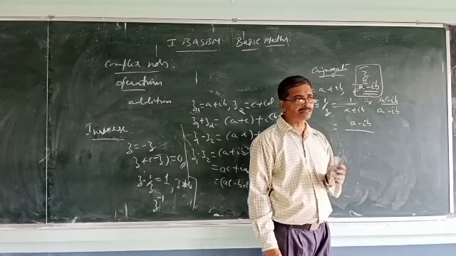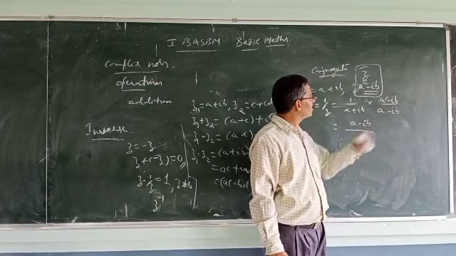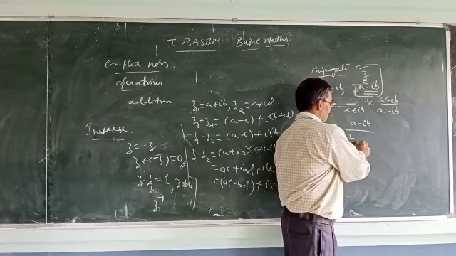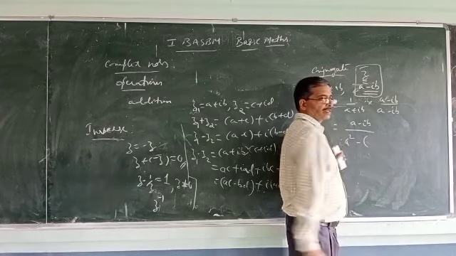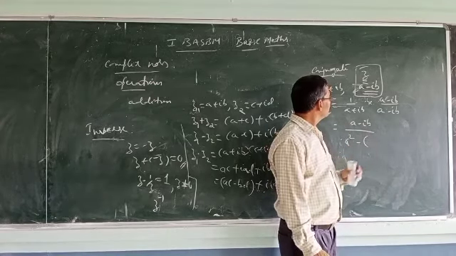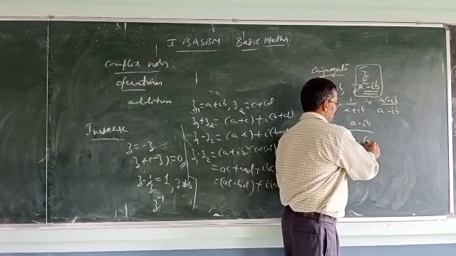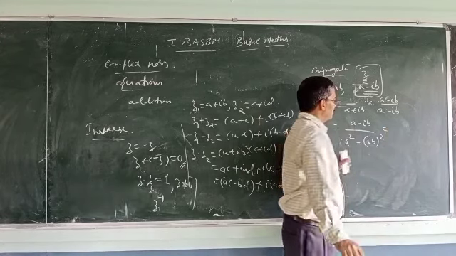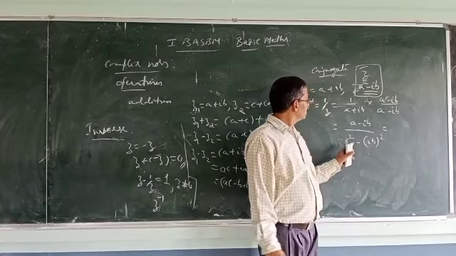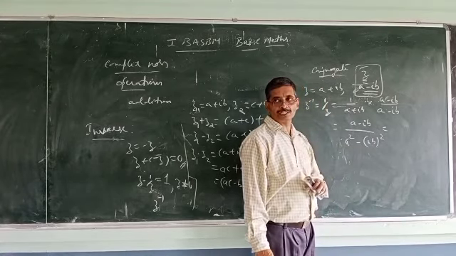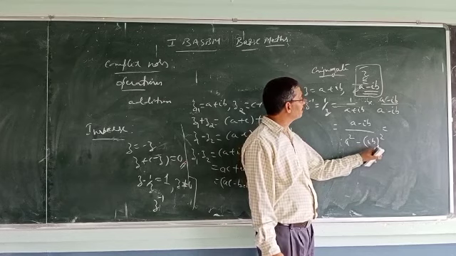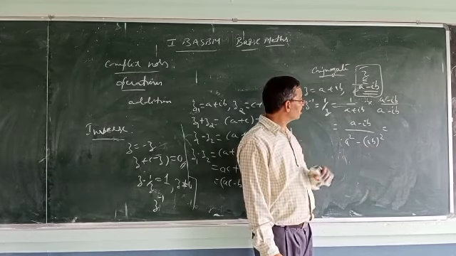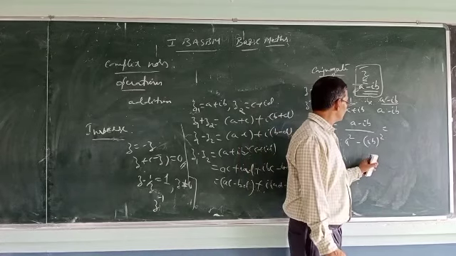The a square minus b square form. So we need to work out a square minus b square, where b is ib. So a minus ib divided by a square minus ib whole square.